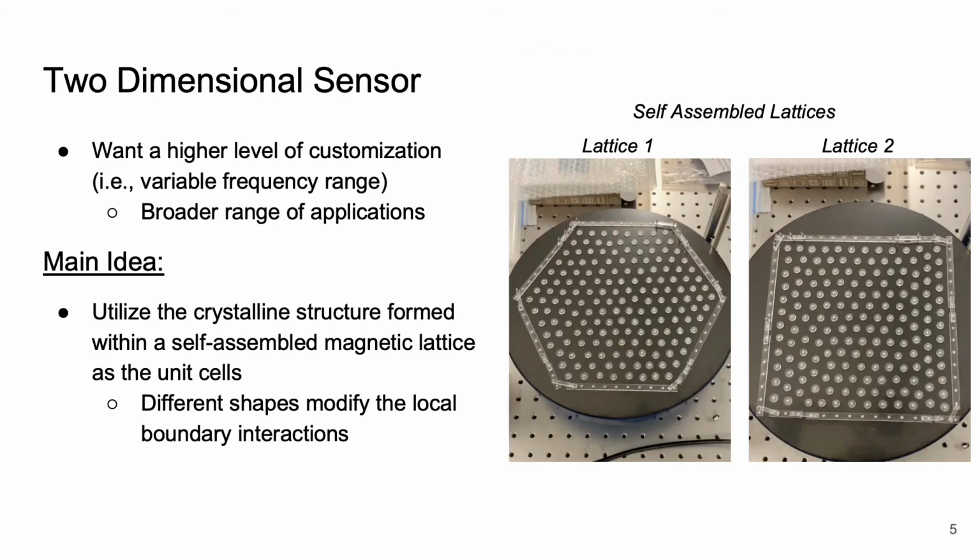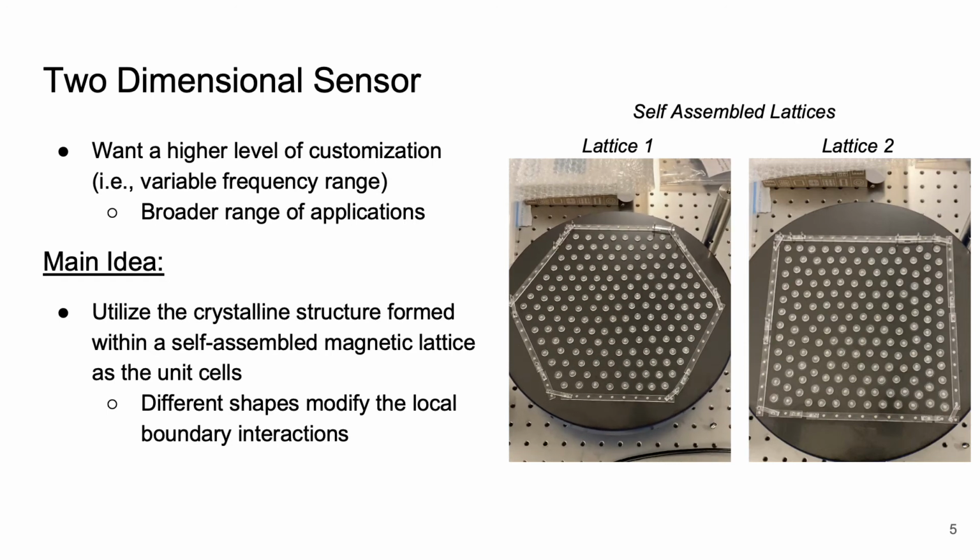Although our one-dimensional sensor did work, we wanted to create a two-dimensional sensor to give us a higher level of customization, or in other words, we wanted to have variable frequency ranges within the same system. This would allow for a broader range of applications. The main idea is to remove the fixed boundary magnets within the unit cell of the one-dimensional sensor, and instead use the crystalline structure formed within a self-assembled magnetic lattice as the new unit cells.